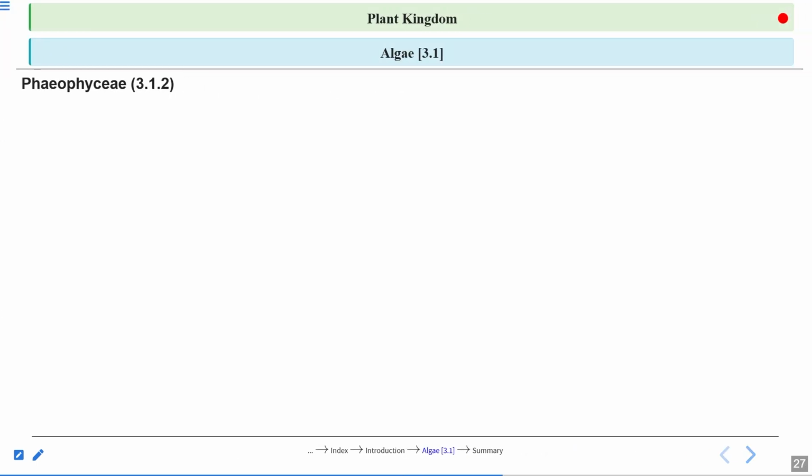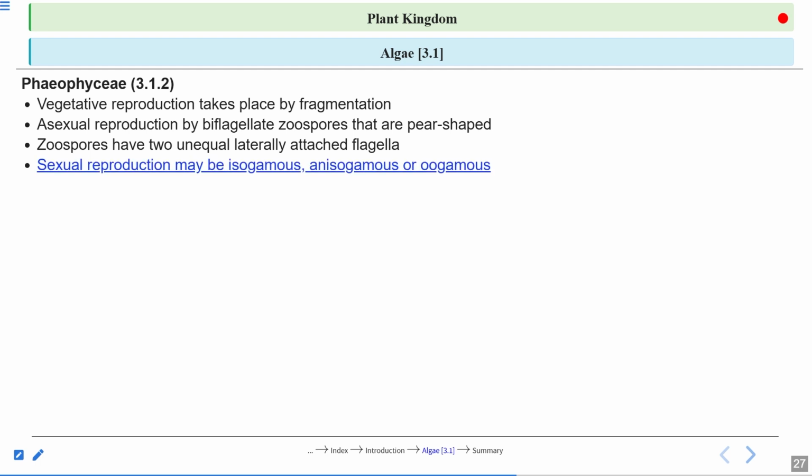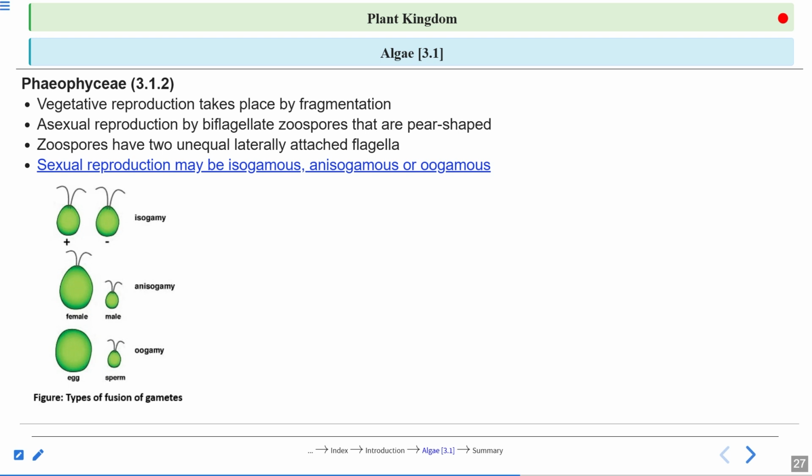Phaeophyce again, some more important points. Vegetative reproduction takes place by fragmentation. So you all know fragmentation: the body, the thallus structure, can be broken into pieces and each piece can behave like a new individual. Asexual reproduction is by biflagellated zoospores that appear pear-shaped. Zoospores are asexual spores; they have two unequal laterally attached flagella. And sexual reproduction is by isogamous, anisogamous and oogamous types. This we have already discussed previously.